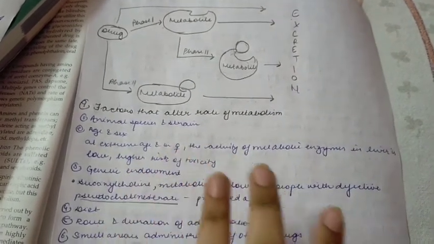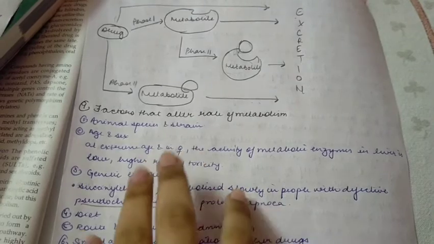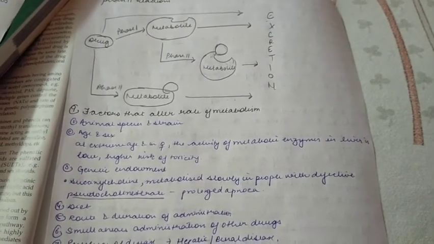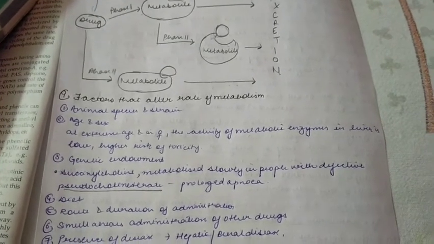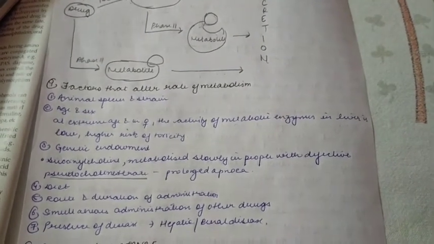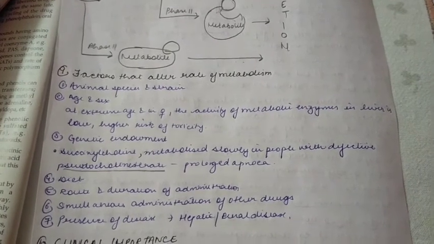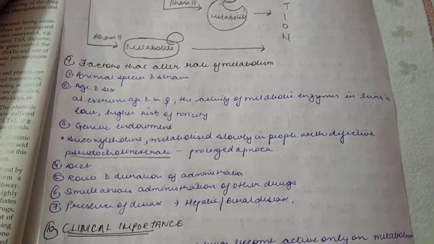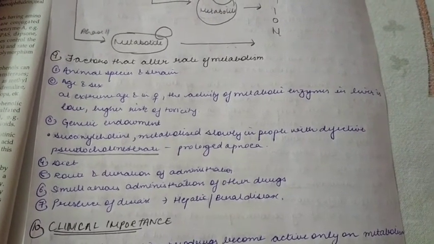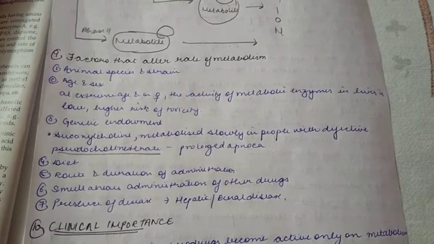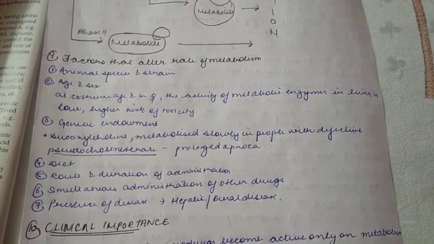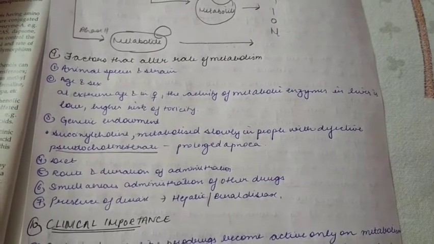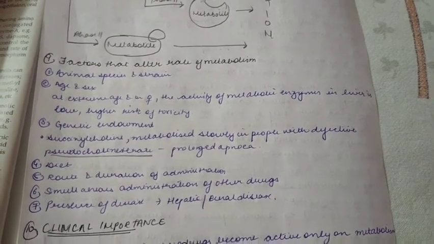Okay, now what are the factors which affect the rate of metabolism? Animal species and strain, age and sex. At extreme age, like in old people or in females, the activity of metabolic enzymes of the liver is mainly low, so there is a higher risk of toxicity because the drug is not being metabolized. Then third, we have the genetic endowment. In people who have defective pseudocholinesterase enzyme, the drug succinylcholine is metabolized very slowly, which leads to prolonged apnea. Okay, diet.